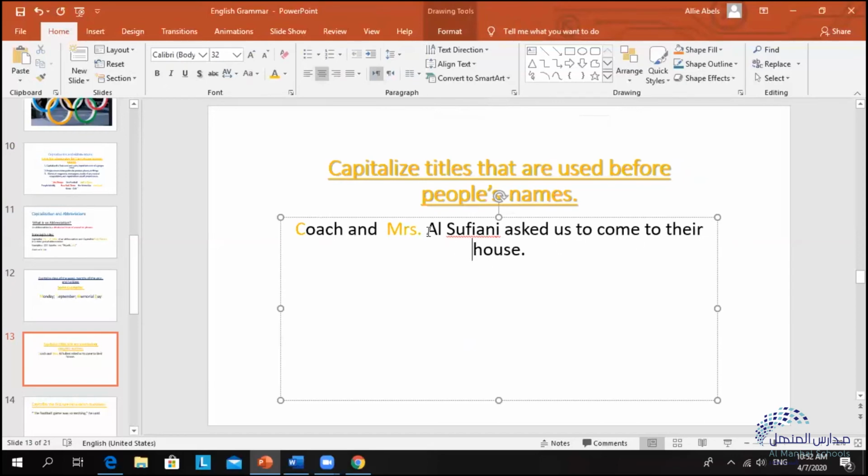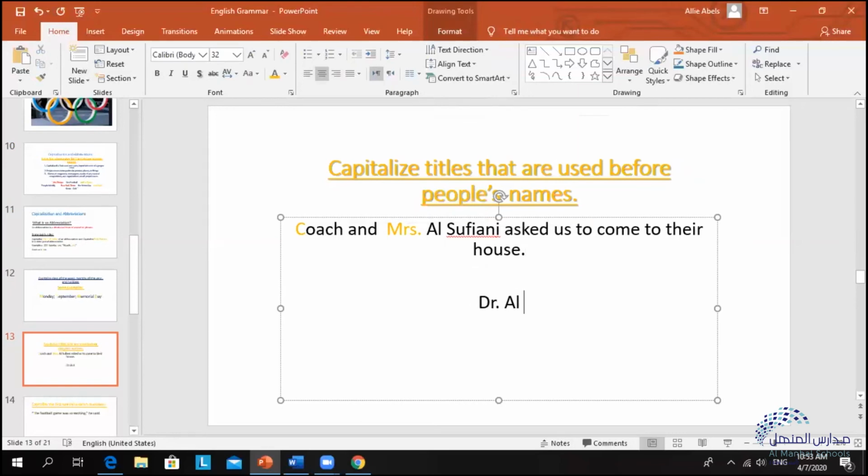So before we see the name of the person, we see a title like Mrs. Okay, so when we use titles like Mrs., we need to capitalize them as well. Similarly, if we see titles like Coach, we also need to capitalize them. And also another example that comes to mind, we need to capitalize Doctor as well, like Dr.